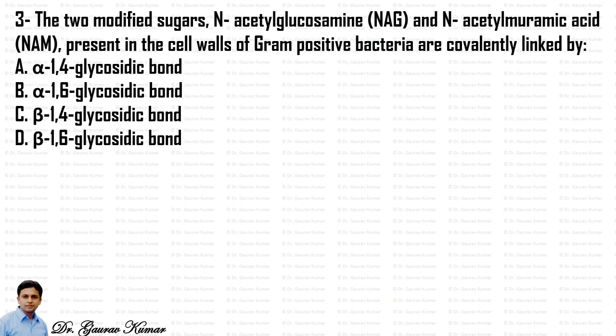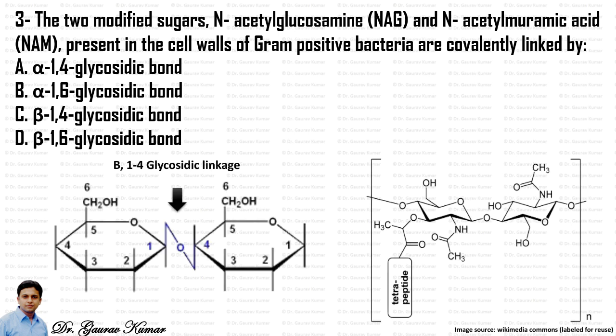Next question, the two modified sugars N-acetyl glucosamine and N-acetylmuramic acid, which are actually a constituent of peptidoglycan present in the cell walls of gram-positive bacteria, are covalently linked by. So this is a repeat question from the 2014 question paper, and there also I explained it, and I am explaining it again here. In these two modified sugars there exists a beta 1,4 glycosidic linkage. On the left hand side you can see how a beta 1,4 glycosidic linkage looks like, and on the right hand side you can see how these two sugars are connected to each other through this linkage in a peptidoglycan. So the answer to this question will be C, that is beta 1,4 glycosidic bond.